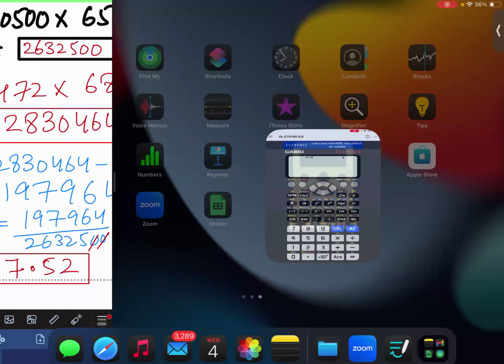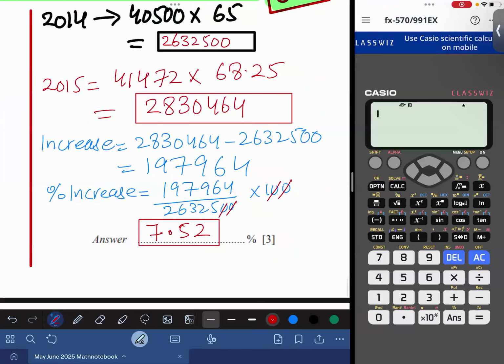Now you have also used the calculator, now I will use the calculator. See how I use the calculator, and please note it down. Whenever you turn on the calculator, do not press the on button again. Now check, please understand. 40,500 multiply with 65, I got the answer 2632500. Don't press anything. Now for 2015, 41472 multiply with 68.25. I got the answer.